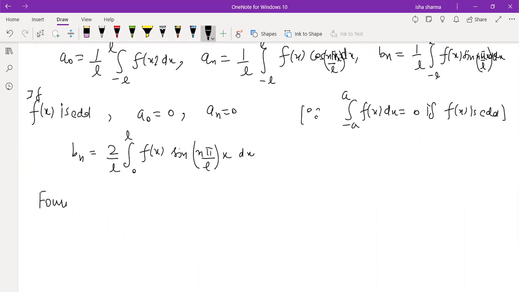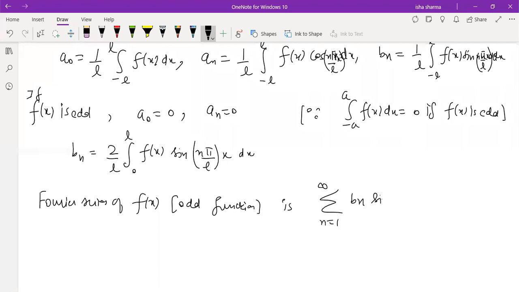So in this case, the Fourier series of f x, which is an odd function, will be summation n equal to 1 to infinity b n sine n pi by L x, right? So only sine terms will be there in the expansion. There will be no cosine term and there will be no constant term.